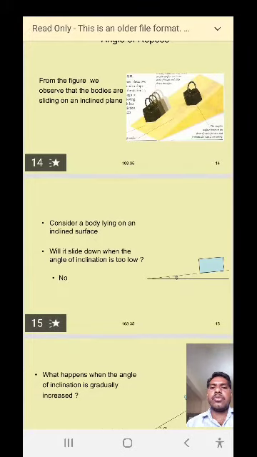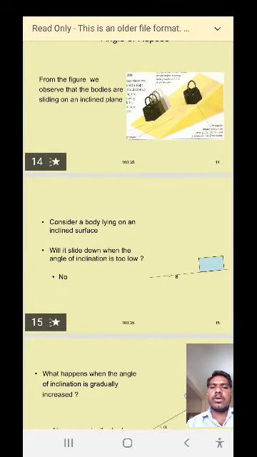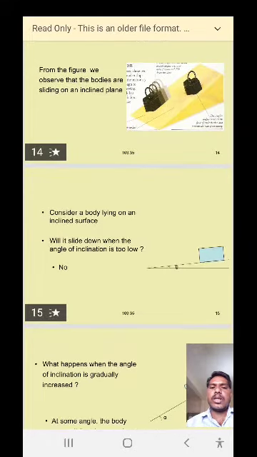Will it slide down when the angle of inclination is too low? Look at the figure. From this figure, will it slide down when the angle of friction is too low? No, because its angle of inclination is very low.